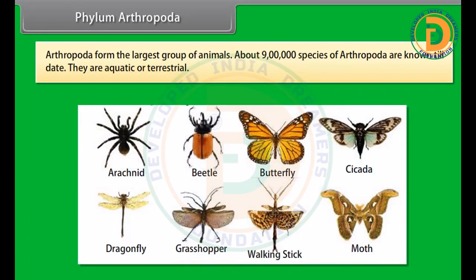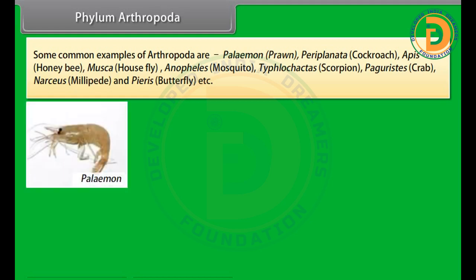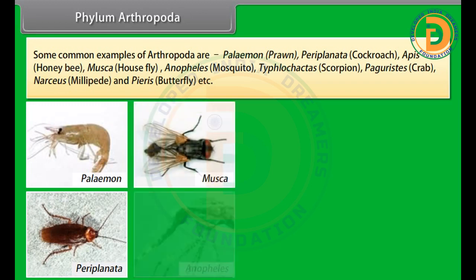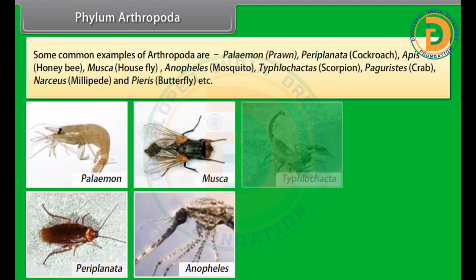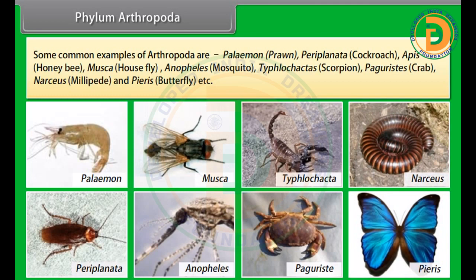Arthropoda form the largest group of animals, about 9 lakh species of Arthropoda are known till date. They are aquatic or terrestrial. Some common examples of Arthropoda are Palaemon, prawn; Periplaneta, cockroach; Apis, honeybee; Musca, housefly; Anopheles, mosquito; Buthus, scorpion; Paguristes, crab; Narceus, millipede; and Pieris, butterfly, etc.